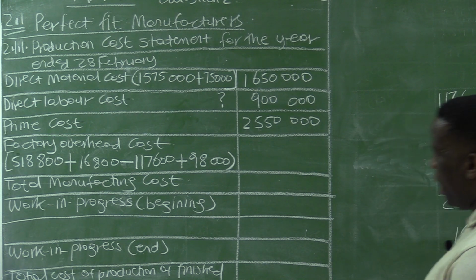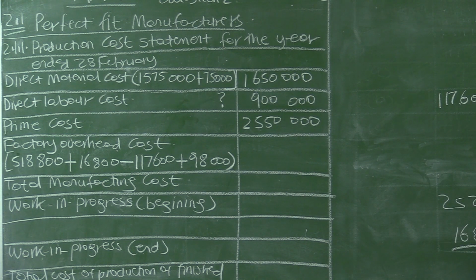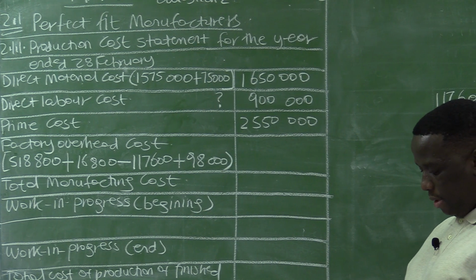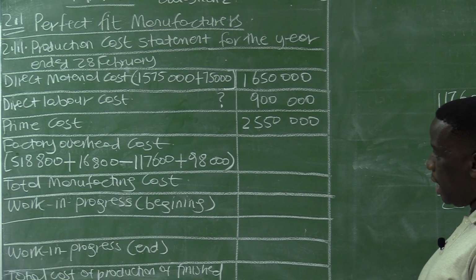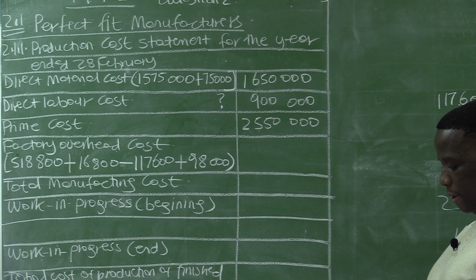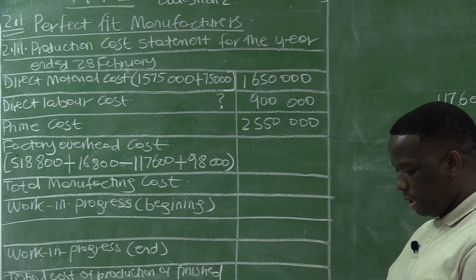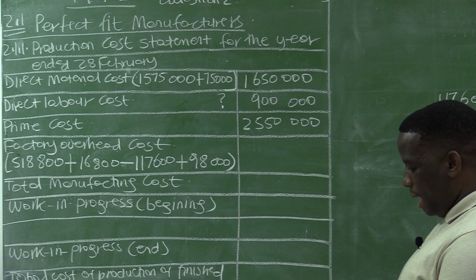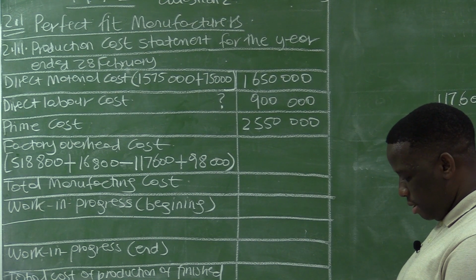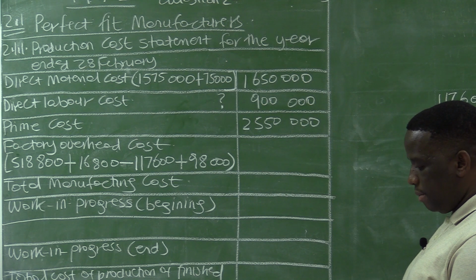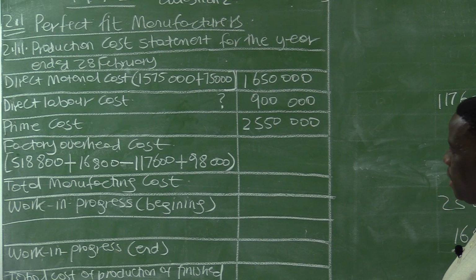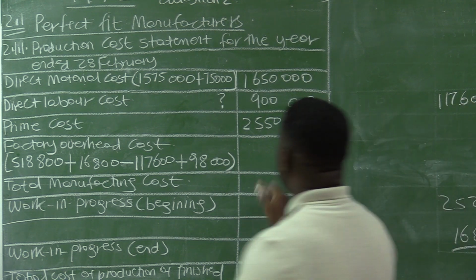So let's then calculate the correct total for factory overhead cost. The amount which was given was 518,800, plus 16,800, minus 117,600, plus 98,000. 117,600 plus 98,000 equals to 516,000.